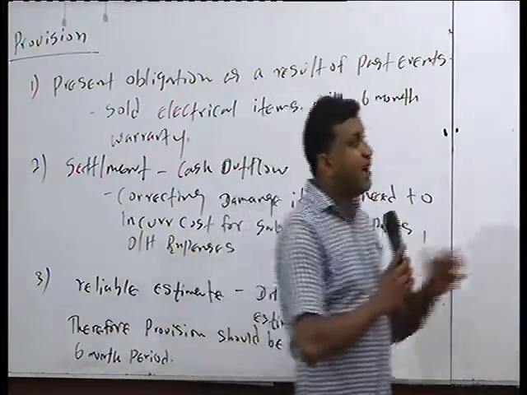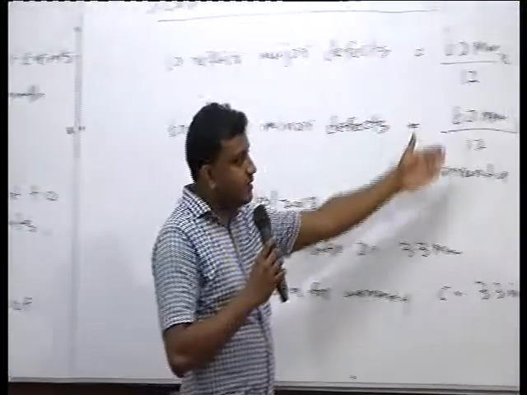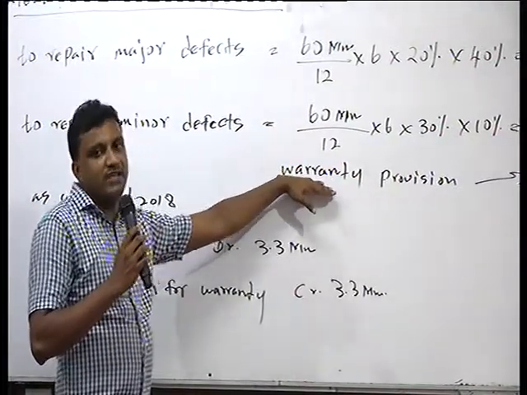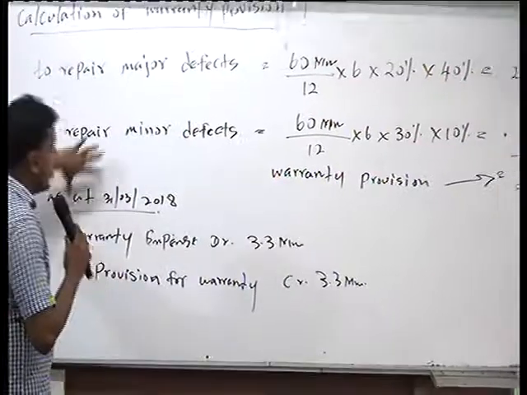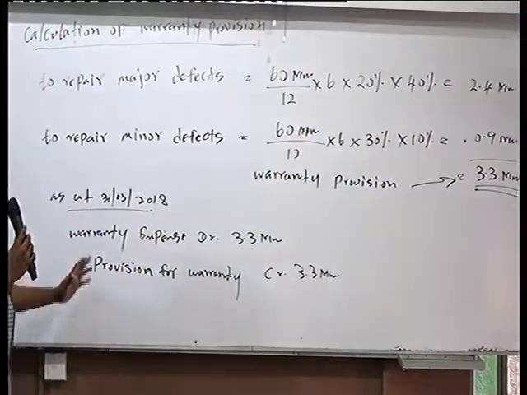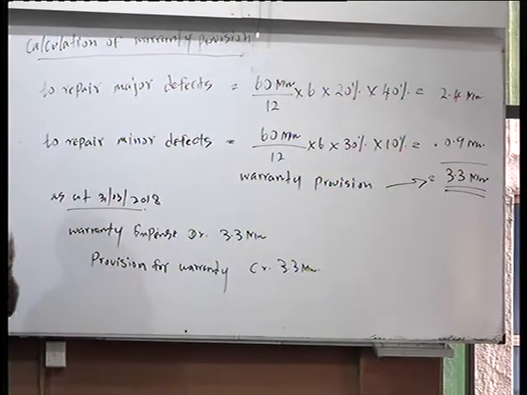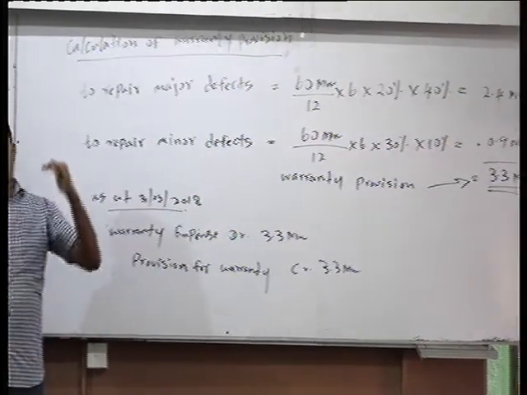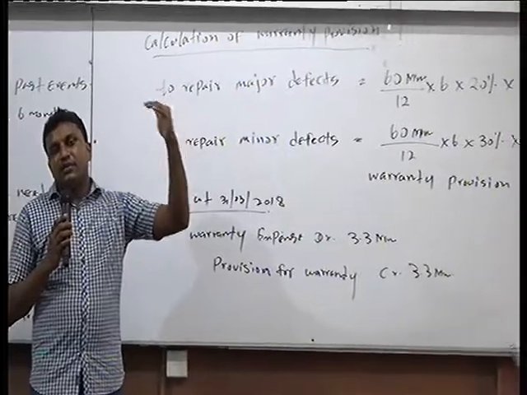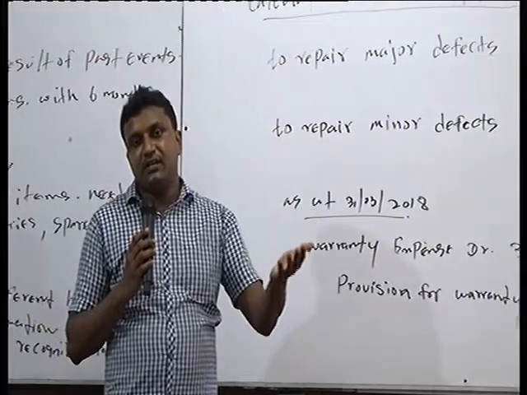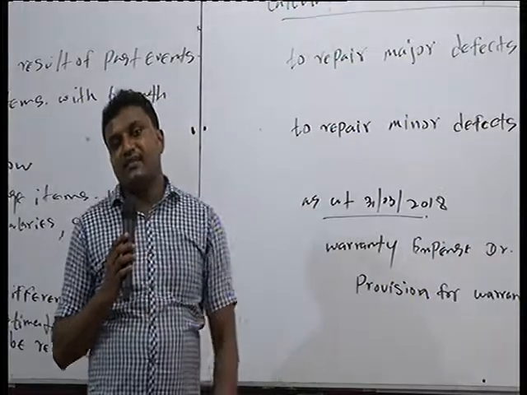So this is the example for the estimation we have applied and also calculated the provision in case of warranty. This is the way you want to record the provision, right? Subject to the warranty, always, as I explained, for any provision, the journal entry should be: debit the relevant expense account to the P&L, recognized in the income statement as expenditure, and the provision should be recognized as a liability.